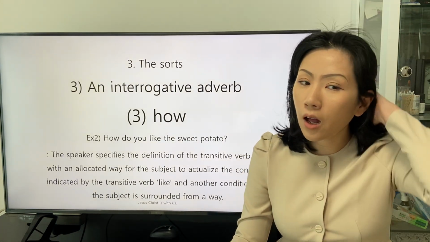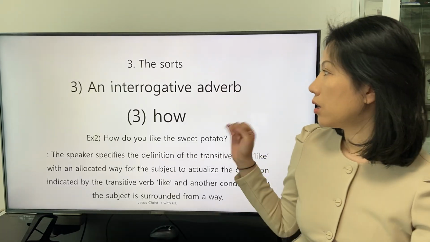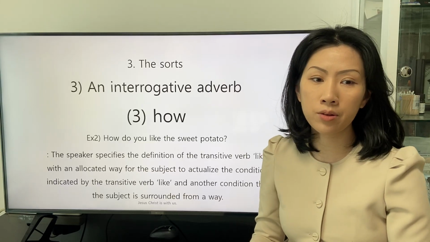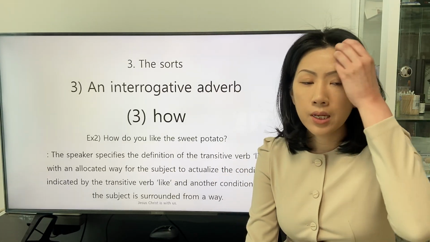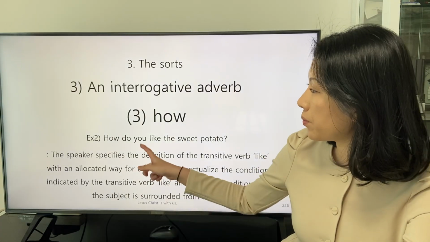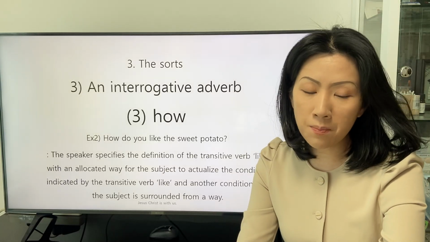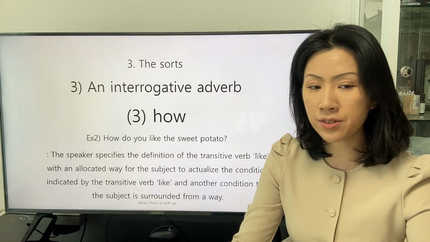In this class, we will continue to study the interrogative adverb how with the second example. How do you like the sweet potato? The speaker specifies the definition of the transitive verb like with an allocated way for the subject to actualize the condition indicated by the transitive verb like.